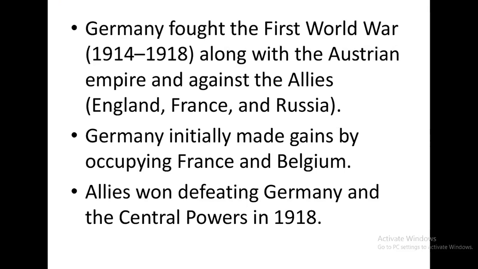Now in this war, Germany initially made gains. How? By occupying France and Belgium. But then, what did the Allies do? They won, defeating Germany and the Central Powers in 1918. Initially, when the war began, Germany made gains, but then the Allies won by defeating Germany and the Central Powers in 1918.